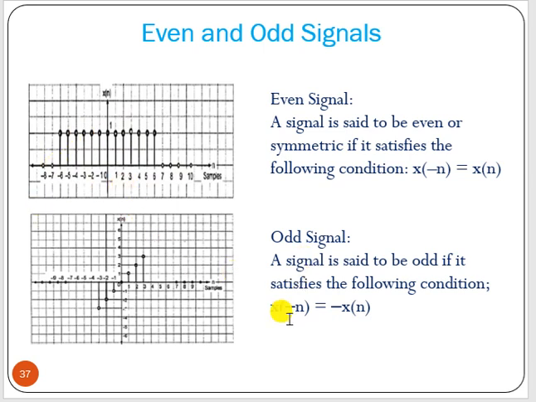Right? Now what is an odd signal? x of minus n equals minus of x of n. That means when n equals 0, the value is 0. Now what is the value of x of 1? At n equal to minus 1, the value should be the negative of that. You can see here, for 1 there is a positive value and a negative value, for 2 a positive and a negative value, for 3 a positive and a negative value. Now what is the example of the odd signal? Nothing but a sine wave. And the even signal is a cosine wave.